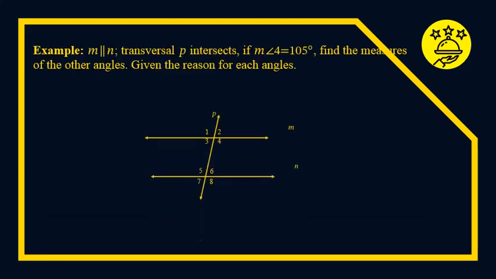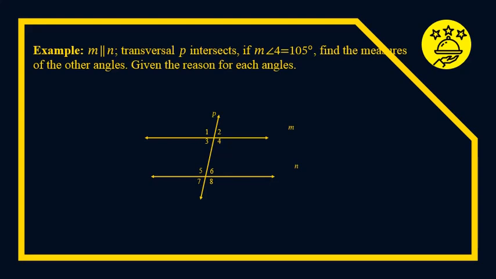Another example: M is parallel to N, and transversal P intersects them. The measure of angle 4 is 105 degrees. Find the measure of the other angles, giving the reason for each angle. This will be the picture of the given two parallel lines, and we have the transversal P. So here is the answer.